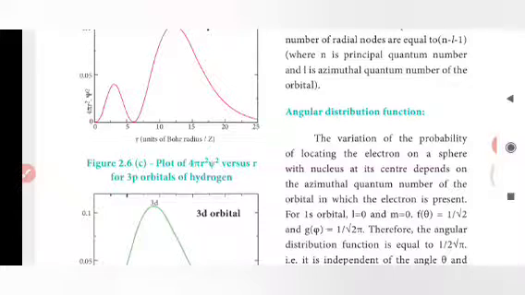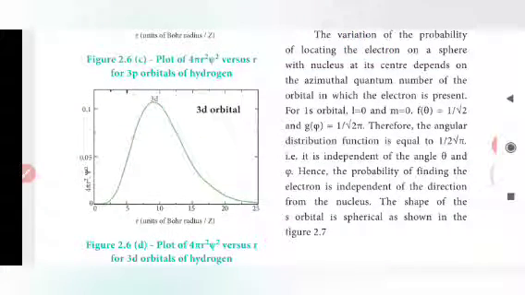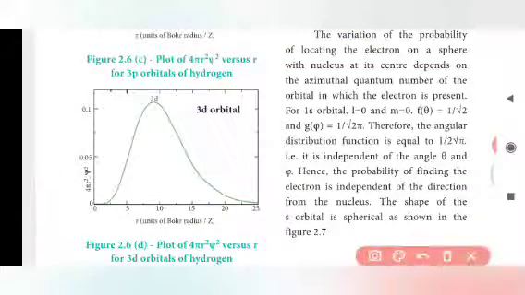Therefore, the angular distribution function is equal to 1 by 2 root pi. That is, it is independent of the angle theta, and hence the probability of finding the electron is independent of the direction from the nucleus. The shape of the s orbital is spherical as shown in the figure.